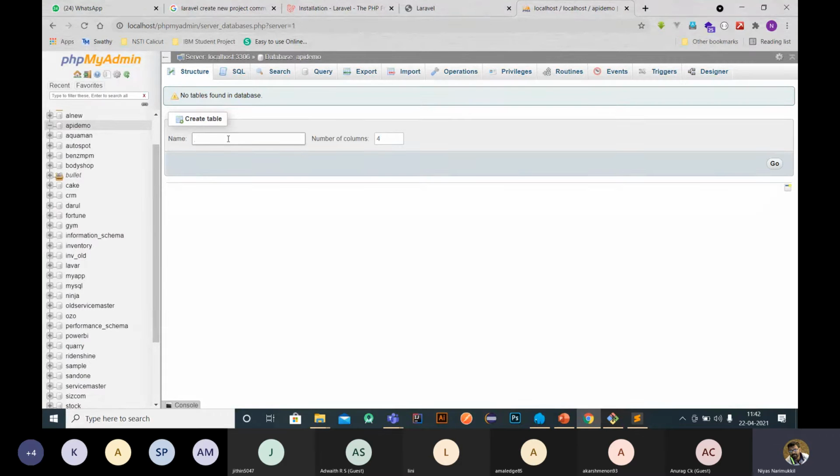We can create a table in different ways. You can use the migration method in Laravel for creating a table, or you can directly create the table through the phpMyAdmin interface. Here I'm creating the table directly through phpMyAdmin. The table name is employees.